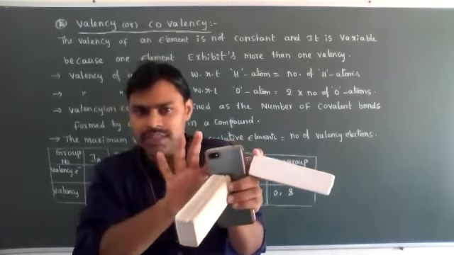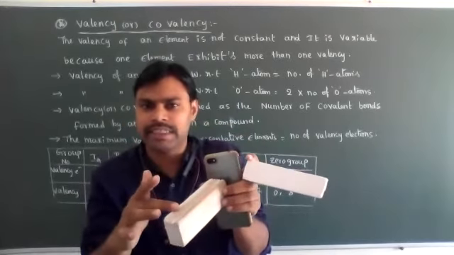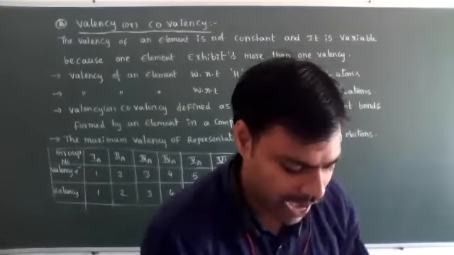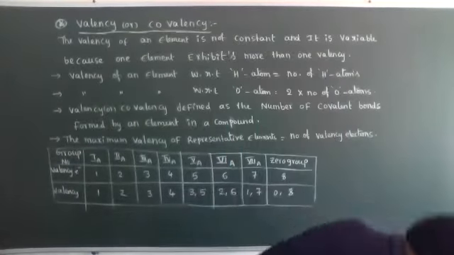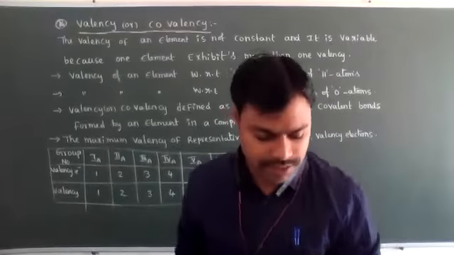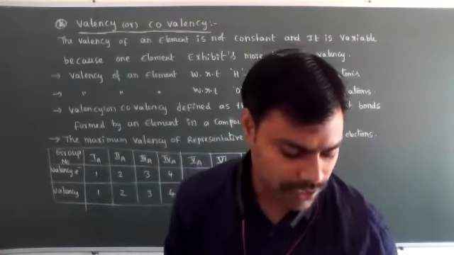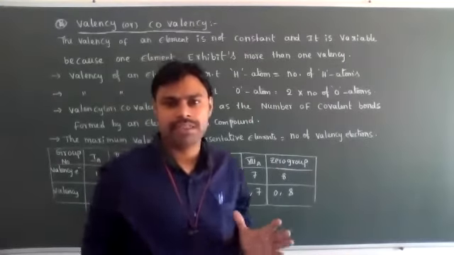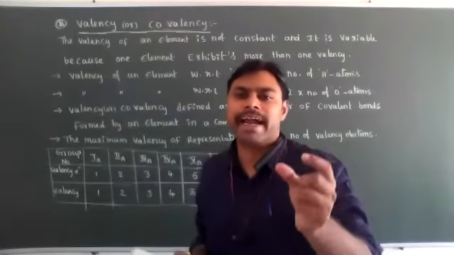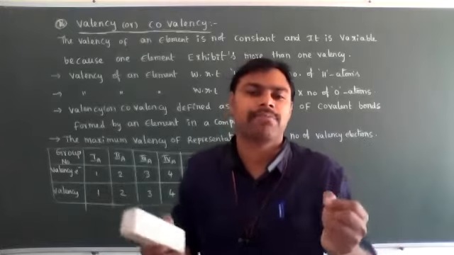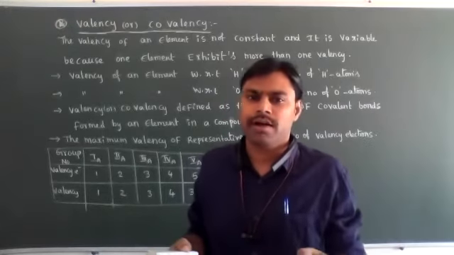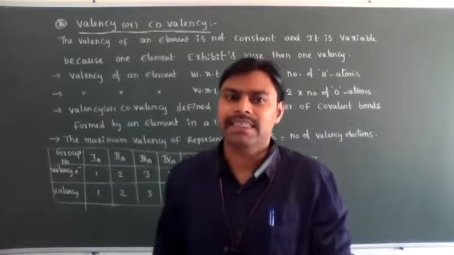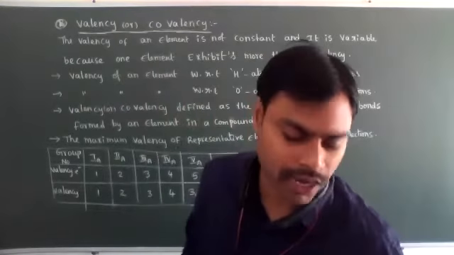So around the oxygen atom, how many bonds are present? Two bonds are present. That means valency or covalency. Valency or covalency means the number of bonds around the central atom in a molecule, or combining capacity, the number of bonds formed by an atom in a molecule. Combining capacity is nothing but the number of bonds, and is known as valency or covalency.